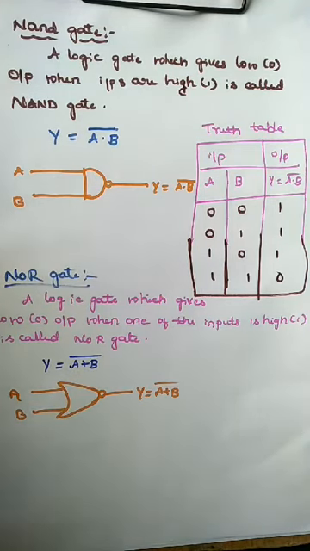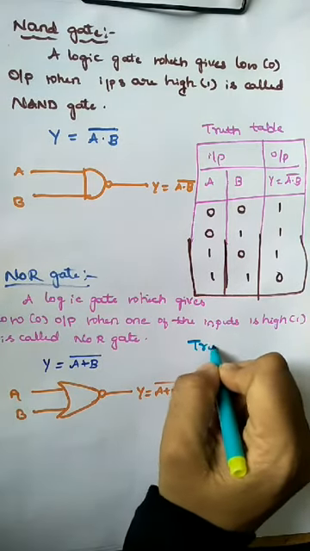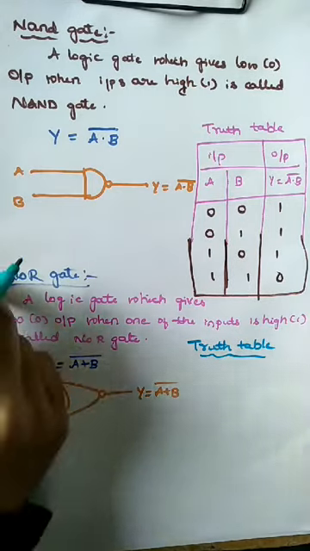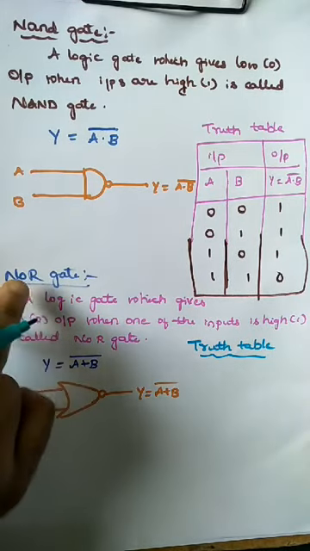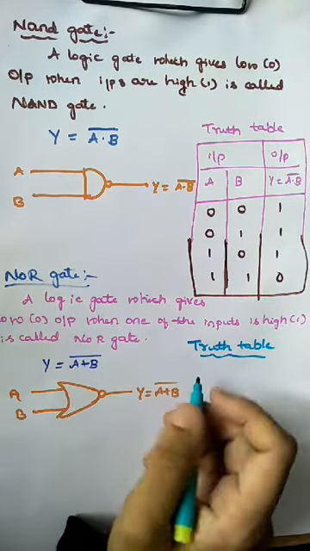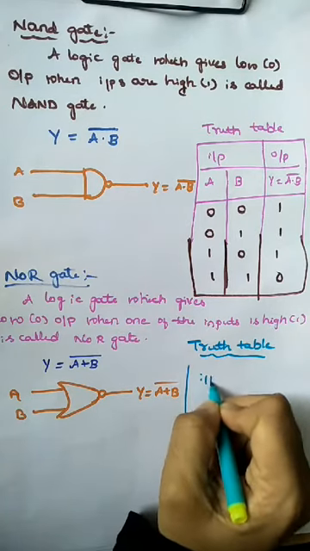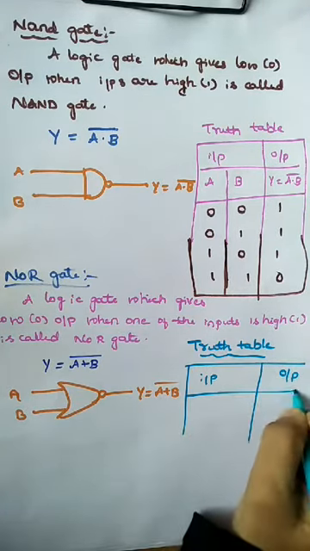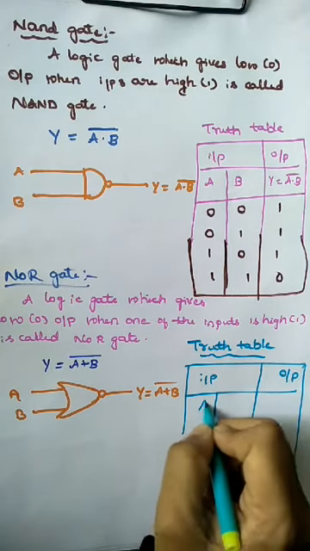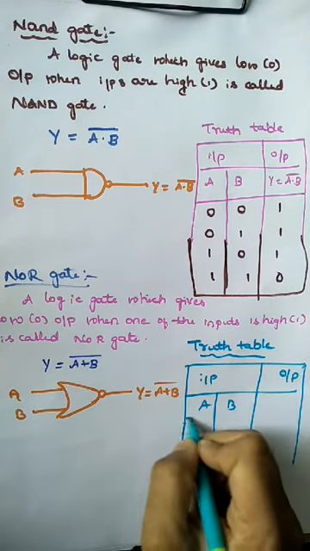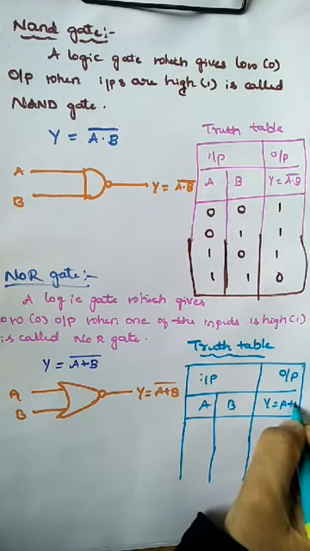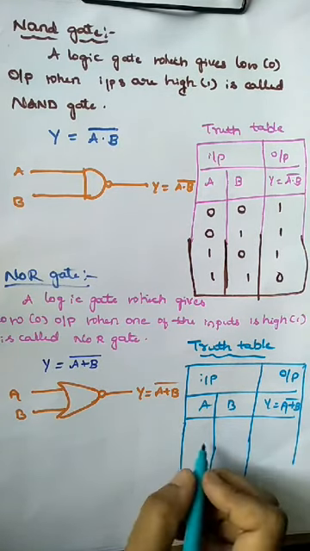Now let us see the truth table for the NOR gate, a combination of NOT and OR gate. Here are the inputs and this is the output. The two inputs are A and B, and y is equal to A plus B whole bar.